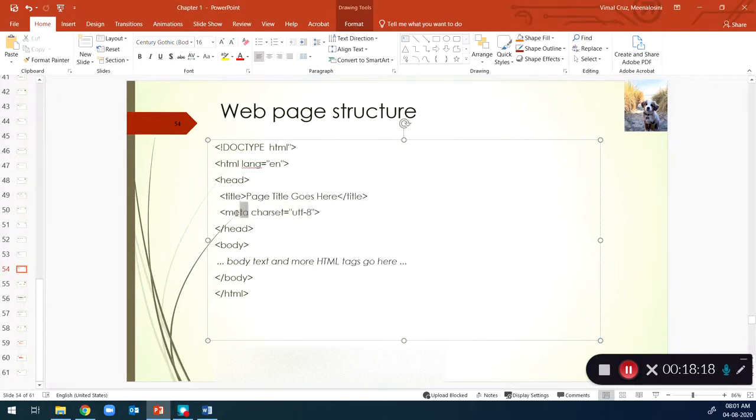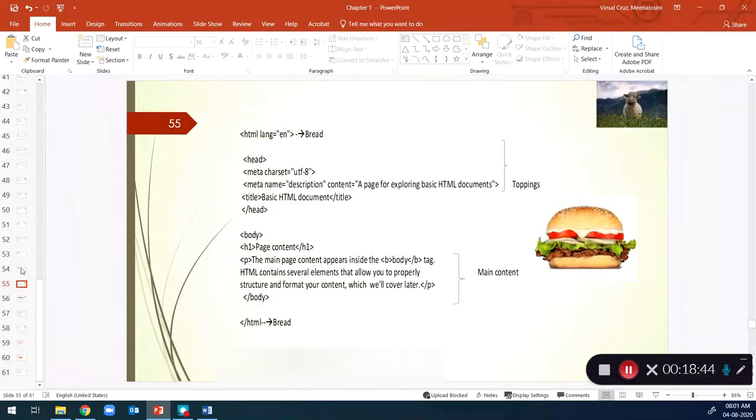This tag is called the meta tag. You can notice that all the tags have a closing tag except this meta tag. The meta tag doesn't have any closing tag. Different character encodings exist, and the one we are going to use should be specified here. We'll speak about character encoding separately later, but just understand these are called tags. Each is responsible for a purpose and has a semantic representation.